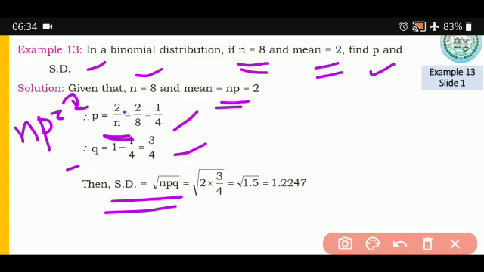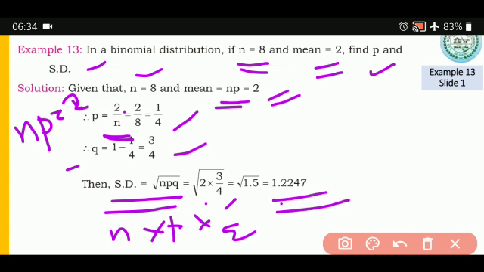Simply substitute those values. So that is 2 into... See, the ready-made np value is given, 2, and then the value of q is 3 upon 4. Or separately you can put the value of n, the value of p, or the value of q. Whichever is convenient, you put the value and you find the square root, and then the SD value is 1.2247. This is also an example for 2 marks.